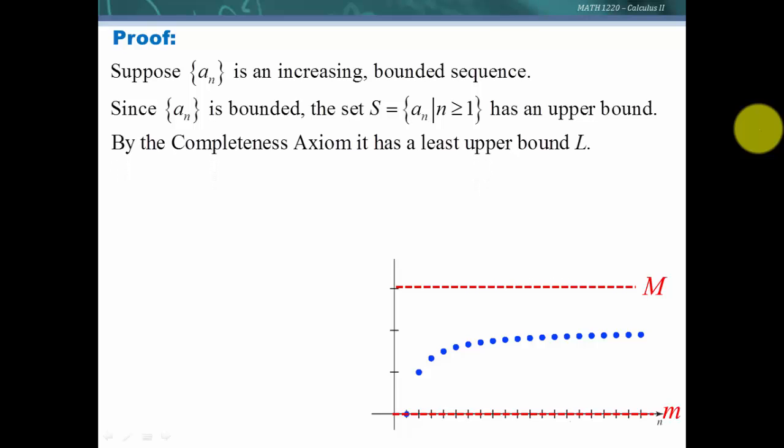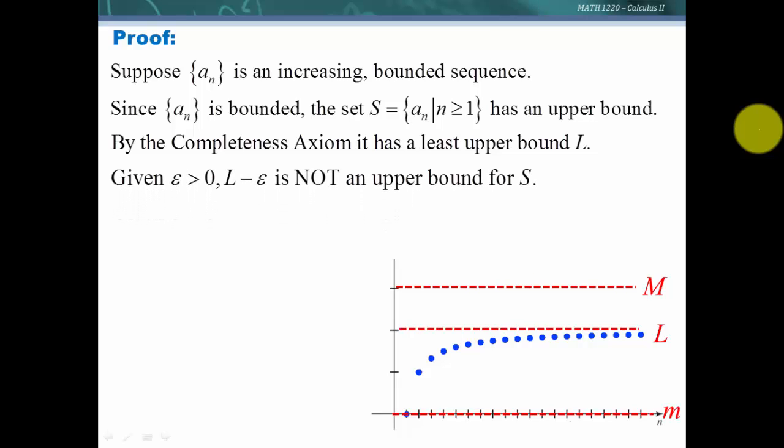By the completeness axiom, which has to do with there being no holes in the real numbers, there's going to be a least upper bound, and we're going to call that L. So there are several upper bounds, numbers that the sequence will not be greater than, but there's a least one of these, and we're going to call that L.